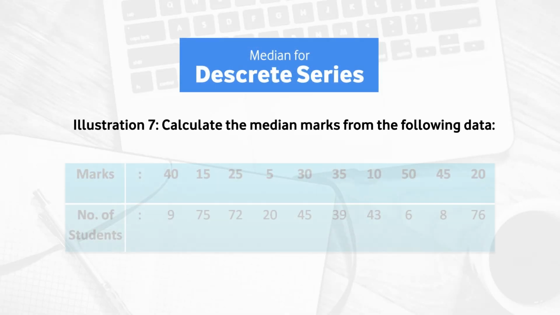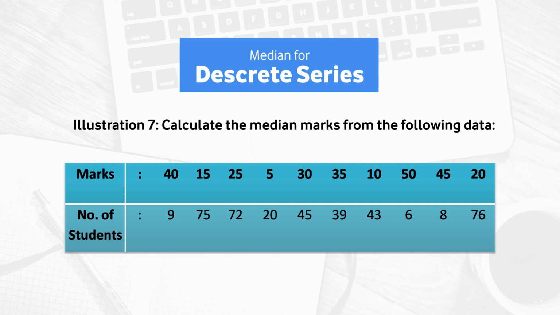In a class of certain students, say for example, the students of 12th standard, the marks of students in a particular subject is given as follows. 9 students, they have scored 40 marks, 75 students, they have scored 15 marks, 72 students, they have scored 25 marks, 20 students, they have scored 5 marks, 45 students scored 30 marks, 39 students 35 marks, 43 students 10 marks, 6 students 50 marks, 8 students 45 marks and 76 students 20 marks, right. So, this is the observation which is with you, this is the data which is with you.